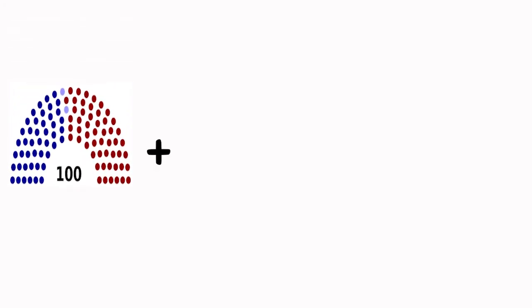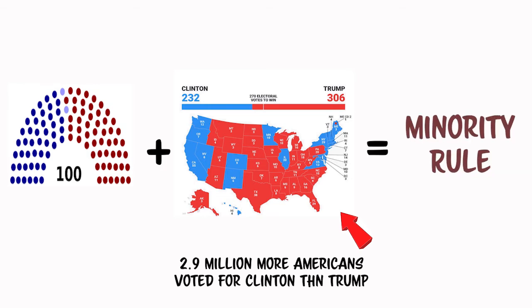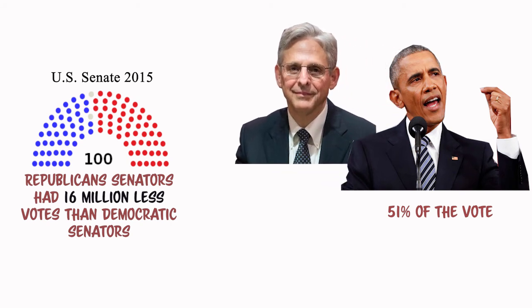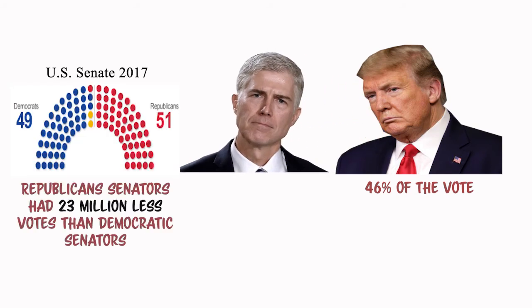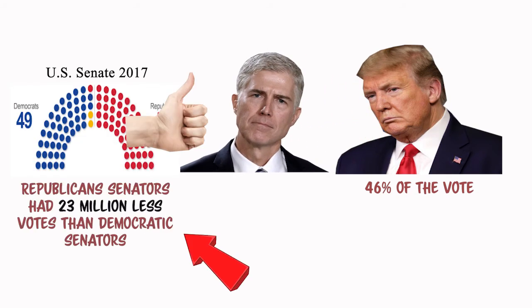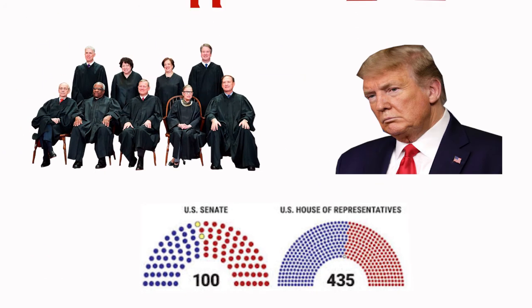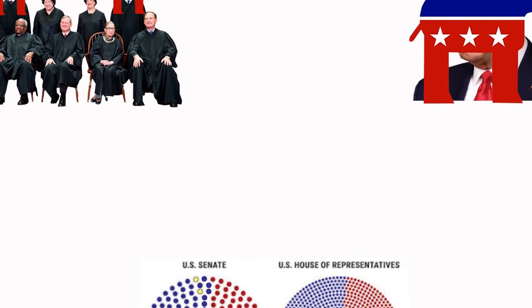These Republican advantages in the Senate, combined with Republican advantages in the Electoral College, have led to minority rule in our country. A minority-elected Senate blocked Obama from appointing a Supreme Court judge. Then, a minority-elected president appointed a judge who was consequently confirmed by another minority-elected Senate. If every American's vote had counted equally, Democrats would be in power of every branch of the US government.